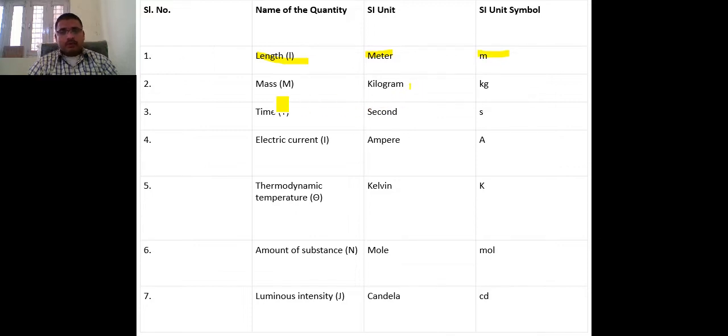When we talk about mass, it is represented by capital M, and the SI unit of mass is the kilogram, which in simple form is kg. Time is represented by capital T, measured in the SI unit of second, represented by small s. This is the significant part; the other things are not required for you.